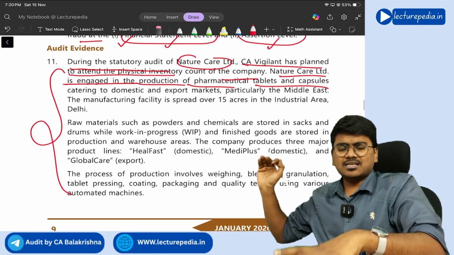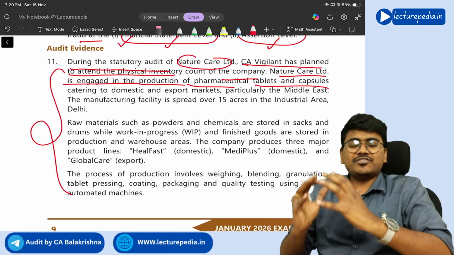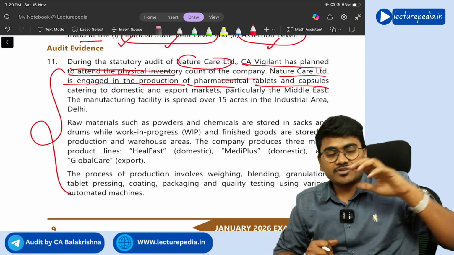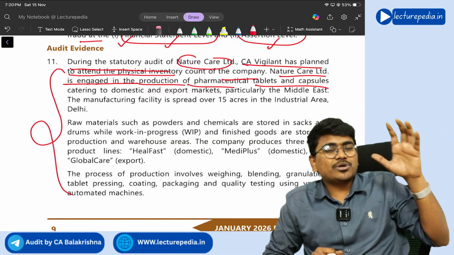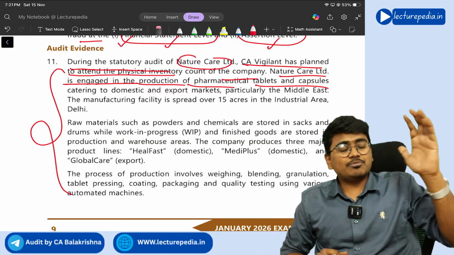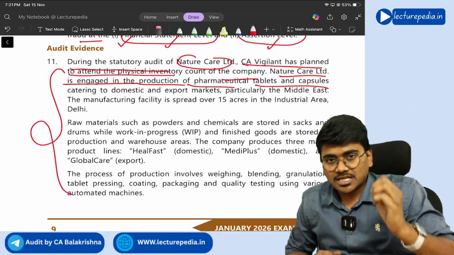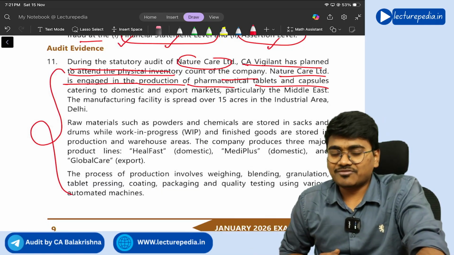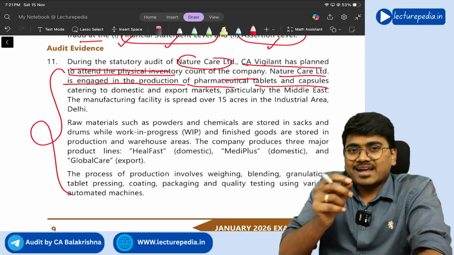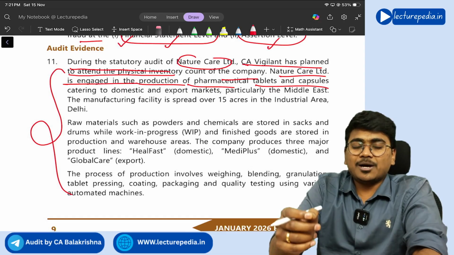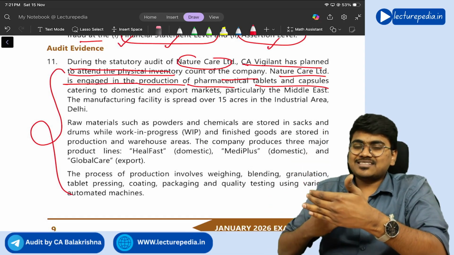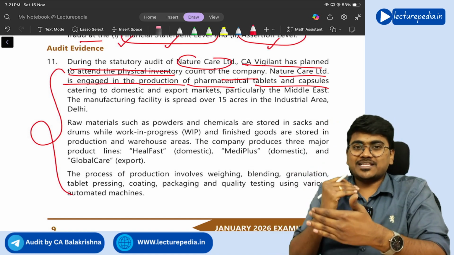So basically the thing is, the auditor wanted to attend physical inventory verification. Now whenever you want to attend physical inventory verification, management would have given certain guidance, certain principles that have to be followed by the people who are doing physical inventory verification. Now the guidelines management gave to the people conducting physical inventory verification need to be reviewed by the auditor.